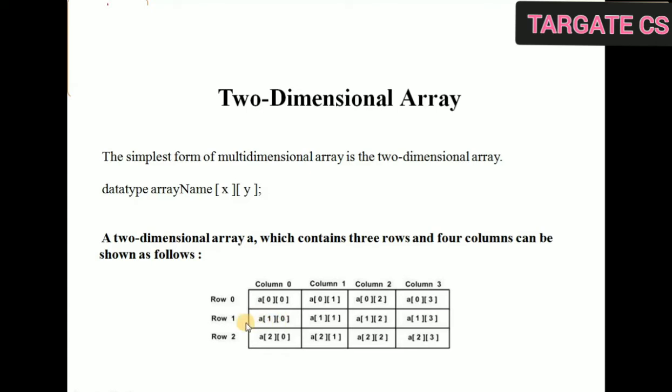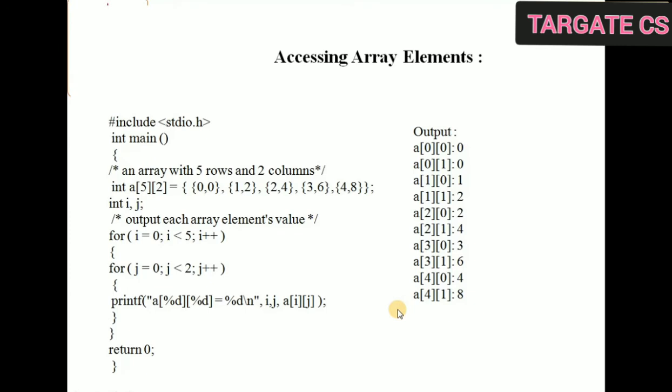Again first element of row 1. That will be A of 1 and 0. That means it is placed at row 1 and column 0. Then second element of row 1, that is A of 1, 1, means row 1, column 1. Right, in the same way other elements are placed. So through this program we will learn how to initialize the elements of two-dimensional array and how to access that array elements.